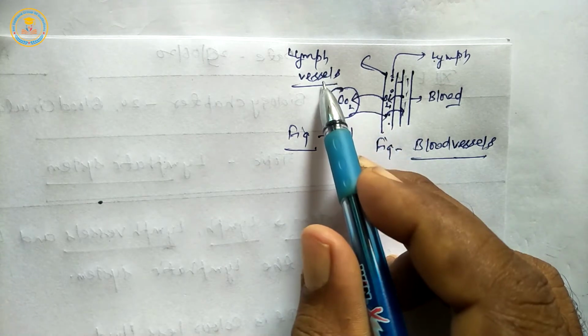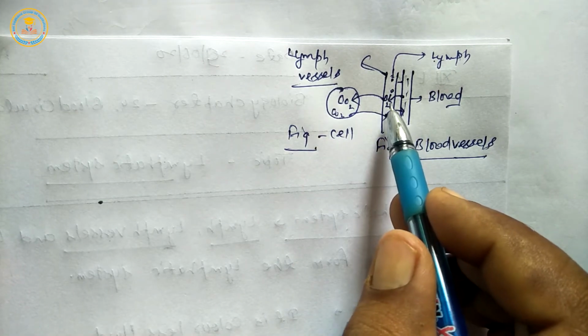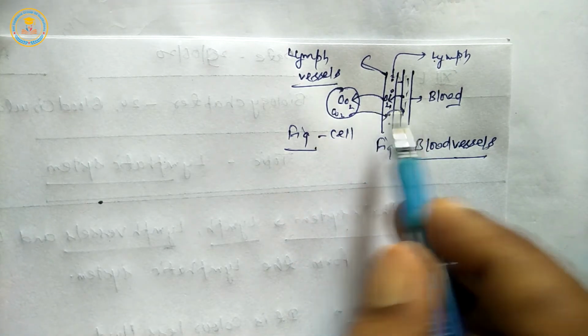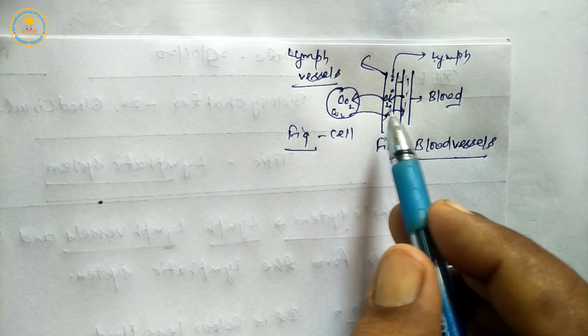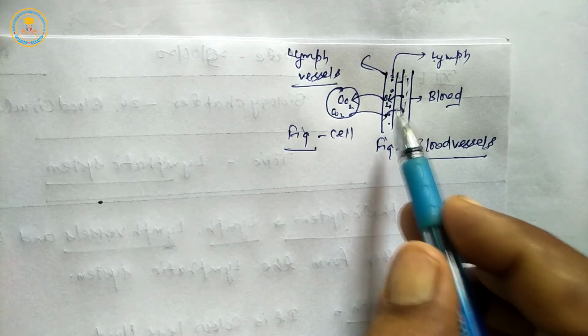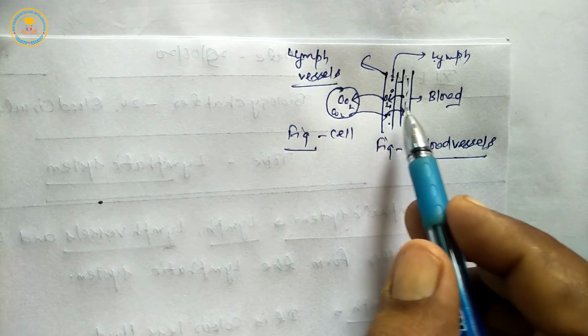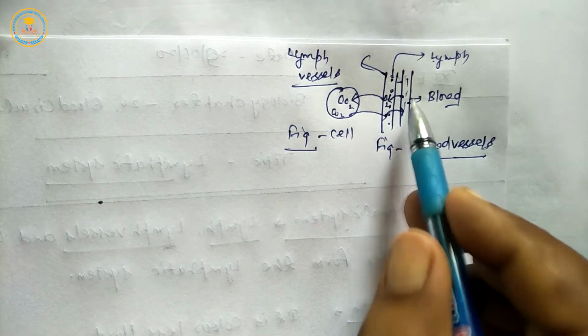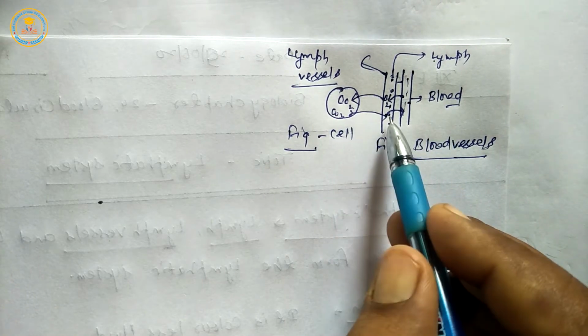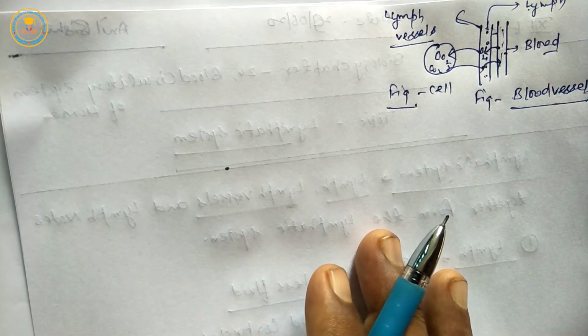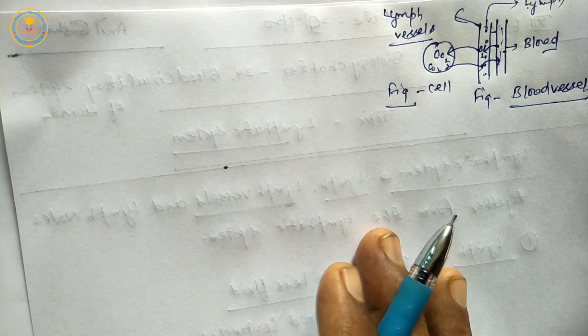Lymph flows in specific vessels called lymph vessels. Blood transports O2 to the cell, and the cell's CO2 is transported by lymph, and lymph transfers it to blood. So lymph is a mediator between cells and blood.